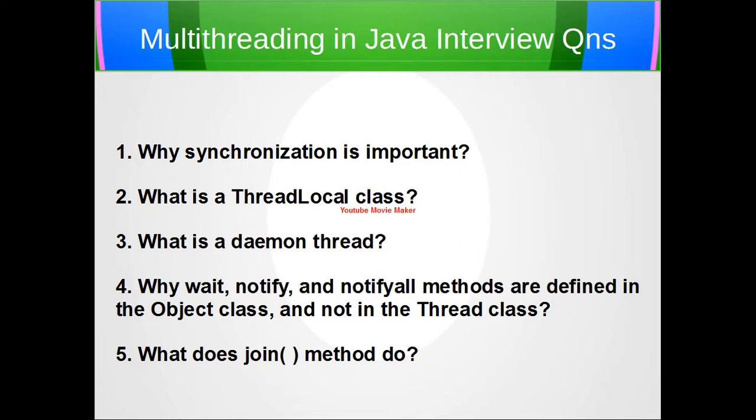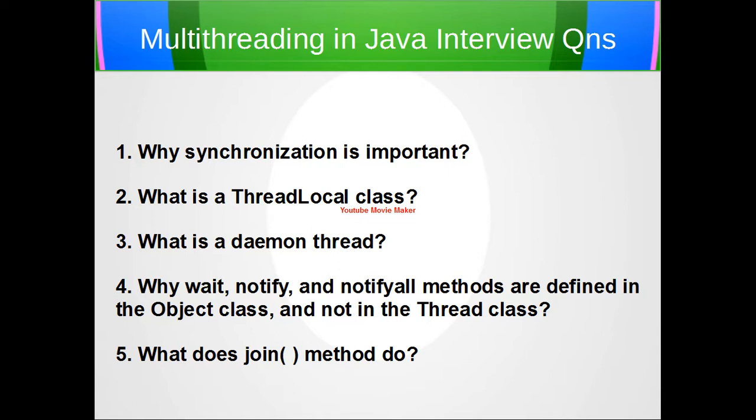The JVM always has a main thread by default. The main thread is always non-daemon. The user threads are created from the main thread and by default they are non-daemon. If you want to make a user created thread a daemon, that is, it stops when the main thread stops, then use setDaemon(true) as we discussed.